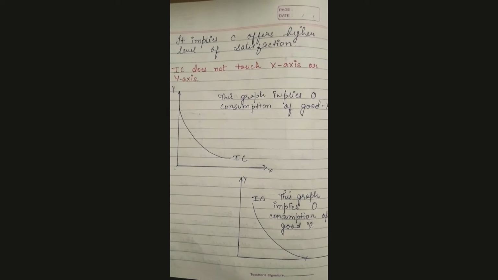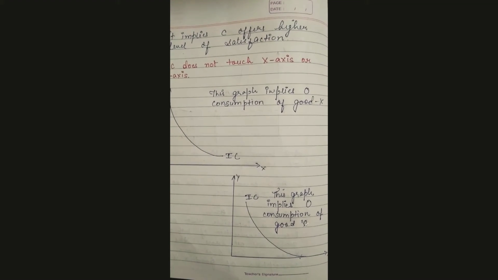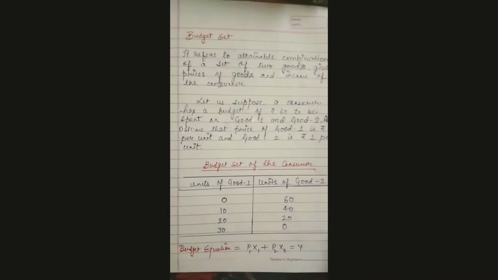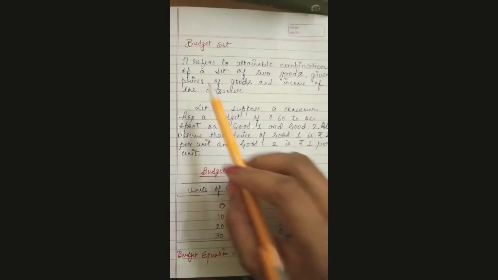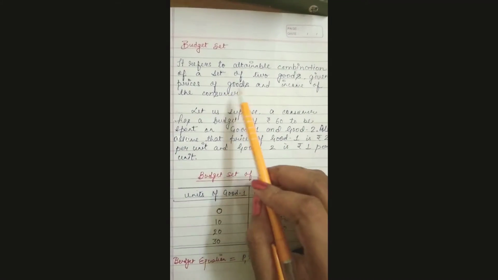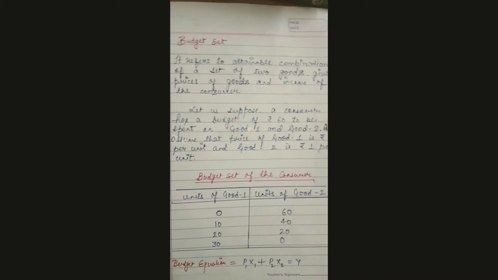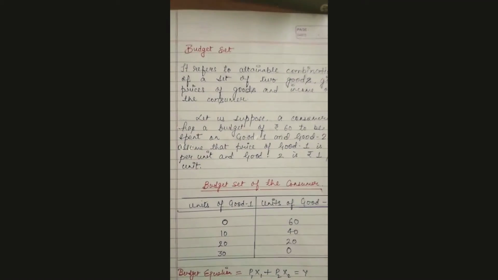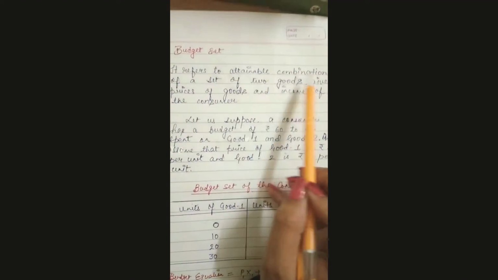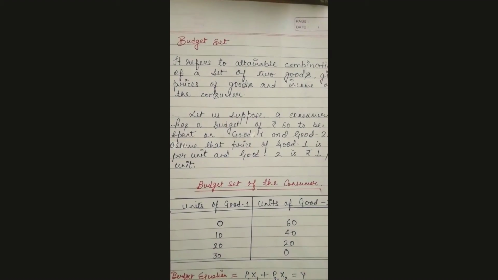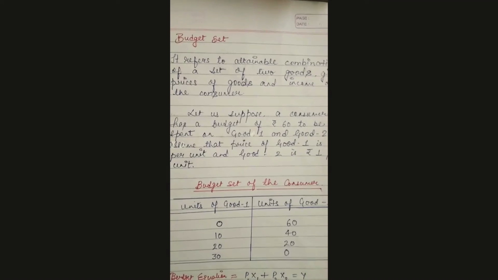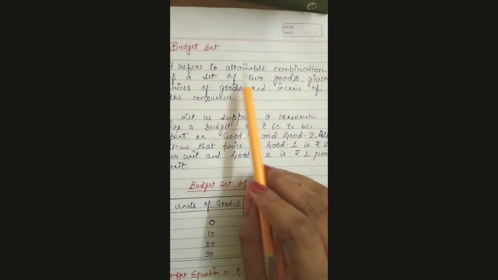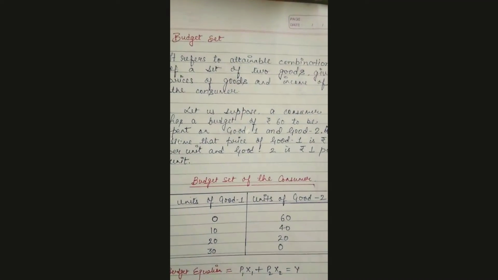Okay students, now we are going to see the budget set. Just see this budget set. Budget set refers to the attainable combinations of a set of two goods, given the prices of goods and the income of the consumer. Here the word is attainable combination. That means within the income of the consumer, whatever income he is having in his pocket, with that income he can purchase a set of two goods, which is an attainable combination. That means he can purchase the goods.